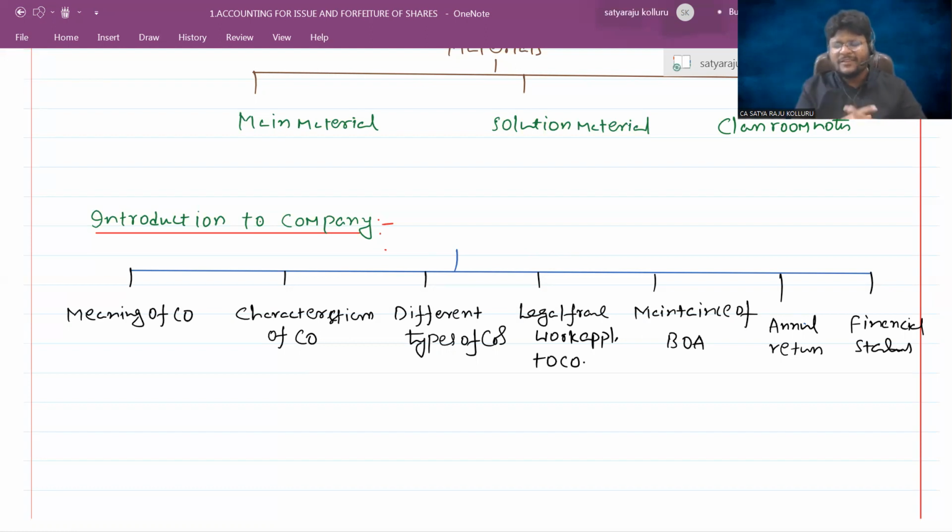Definitely, such are the various issues we are going to see through this introduction part. But I don't want to touch any other provisions of the Companies Act 2013, which you are going to learn in your other paper, called company law. Do you understand? So the basic things which we require to understand company accounts in a better manner, here I am going to deal with. Fine.